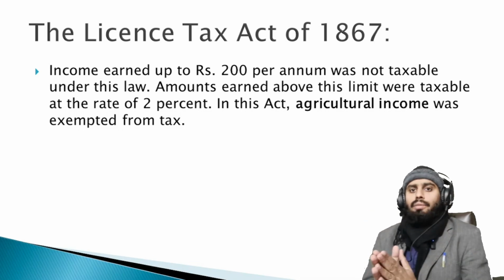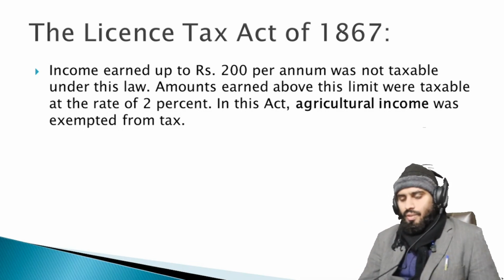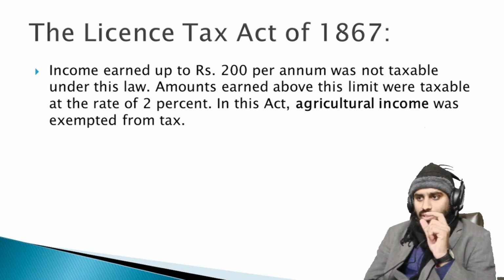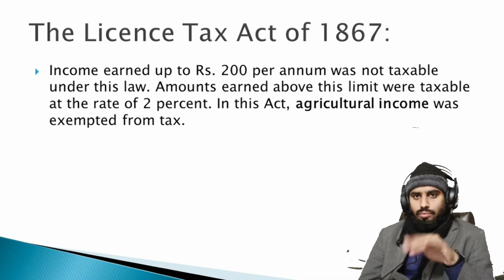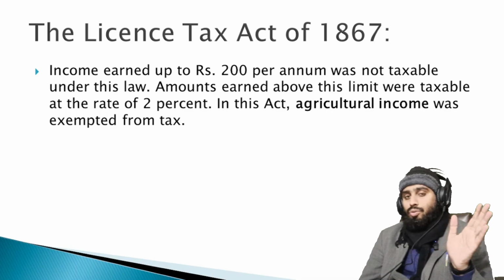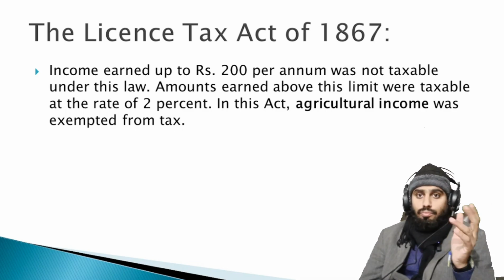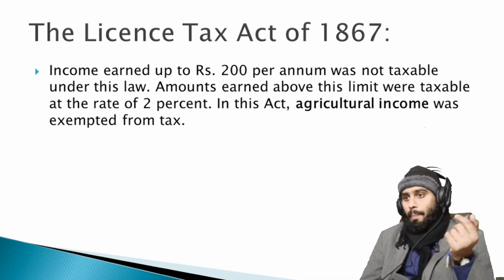If he earned more income, then he should pay the tax. Amounts earned above this limit were taxable at the rate of 2%. At that time, 200 rupees per annum was a lot of money, like 2 million rupees in this time.